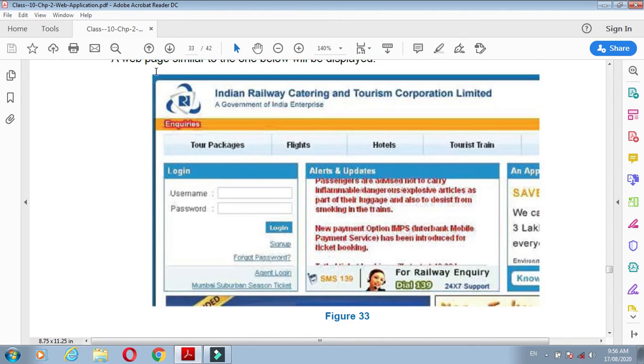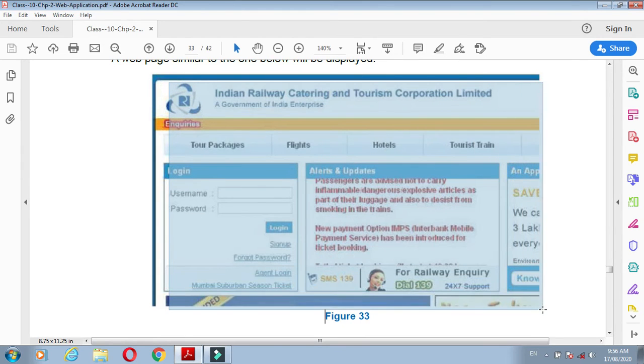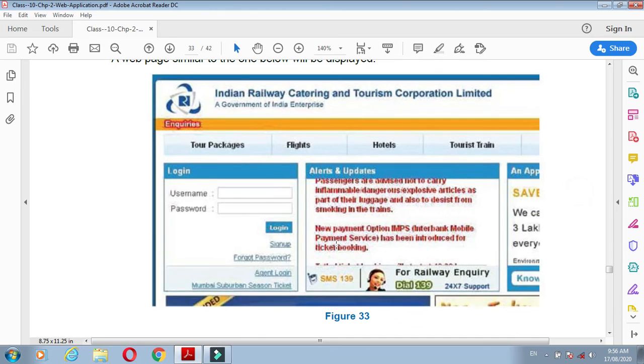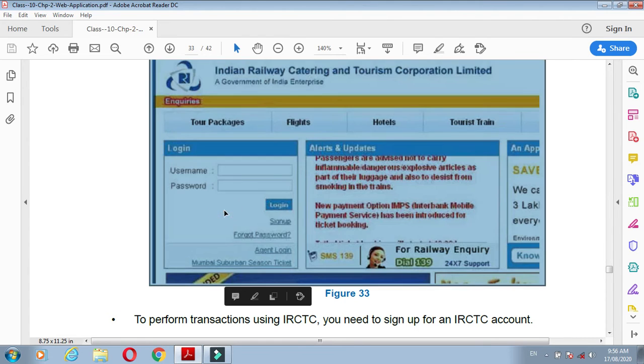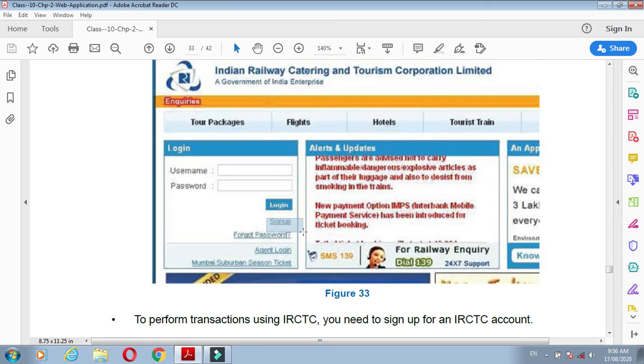Now a similar page will be displayed in front of your screen. Here you have to sign up. If you are already a user, then you can directly log in. If you are a new user, you have to sign up from this sign up option.